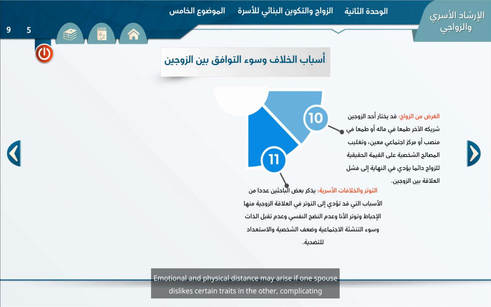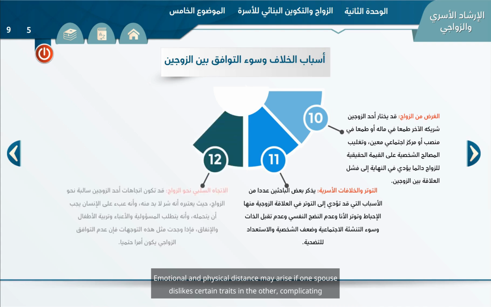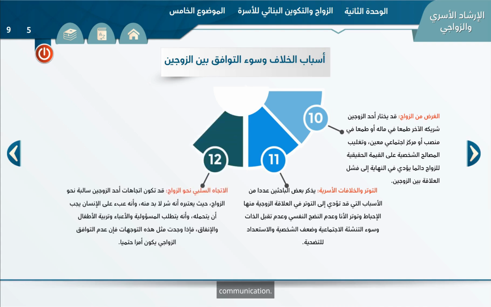Thirteenth, emotional and physical distance may arise if one spouse dislikes certain traits in the other, complicating communication.